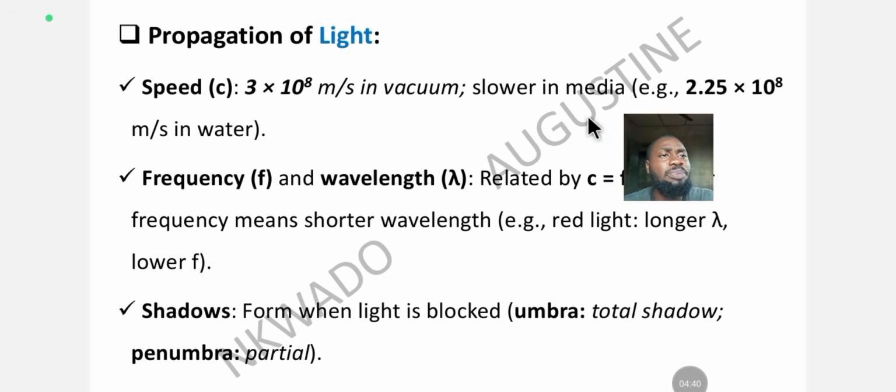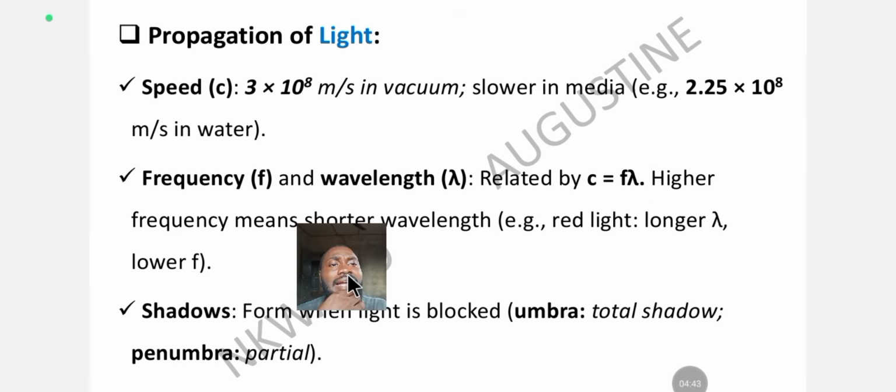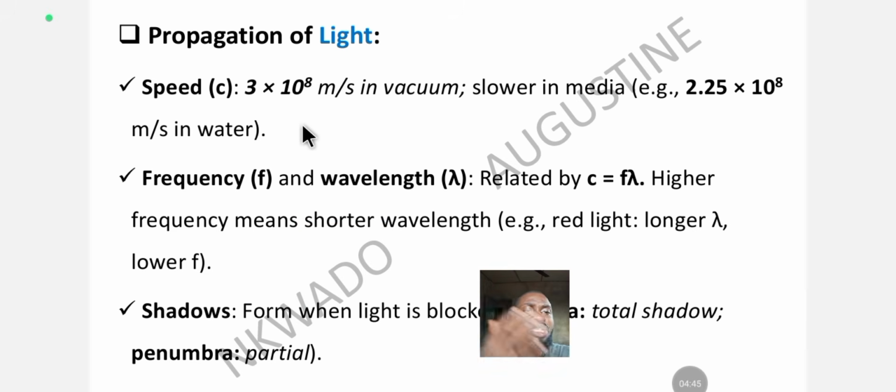Now, let's look at the propagation of light. Propagation means multiplication, movement. The first we have here is the speed of light, which is the small letter c. If you remember the Albert Einstein formula, E is equal to mc squared. So this c stands for the speed of light, 3 × 10⁸ meters per second in a vacuum. The speed of light is slower in a medium, such as water, and the speed of light in water is 2.25 × 10⁸ meters per second.